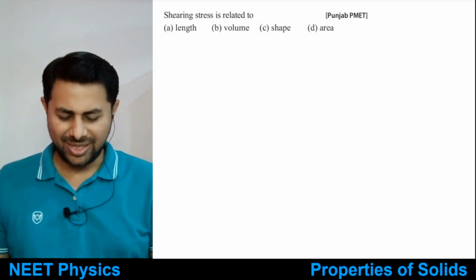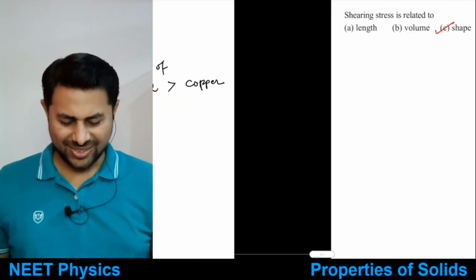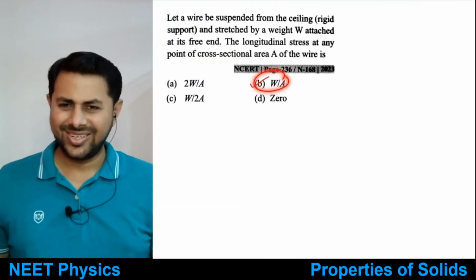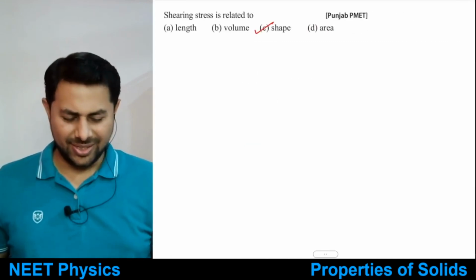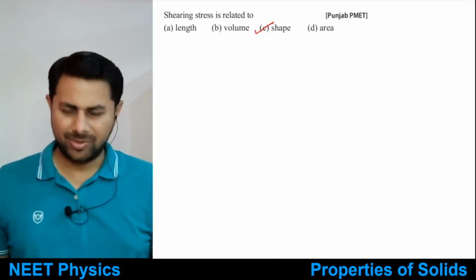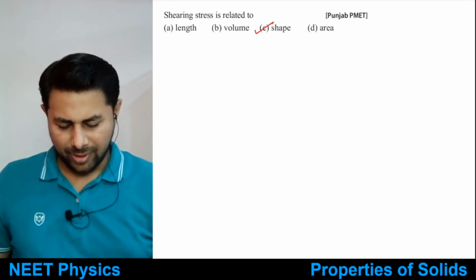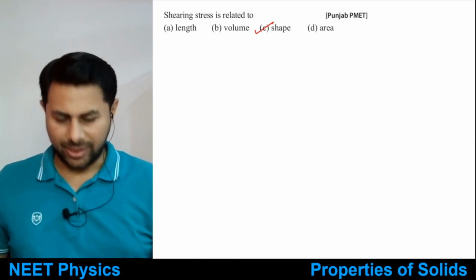It's a very simple question, right? But they can ask questions like this. If they can ask a question like this one, they can ask anything. So this chapter itself is very simple, and most of the time there is one question based upon this one. So shear stress is related to shape.